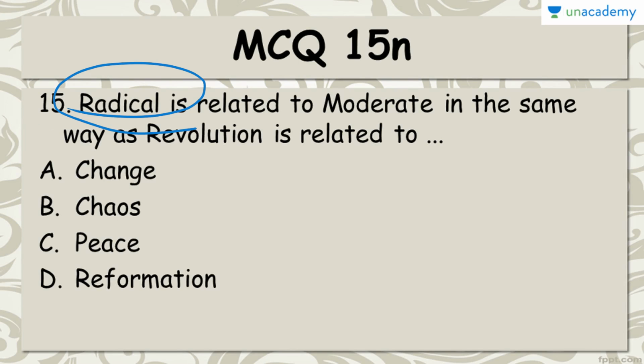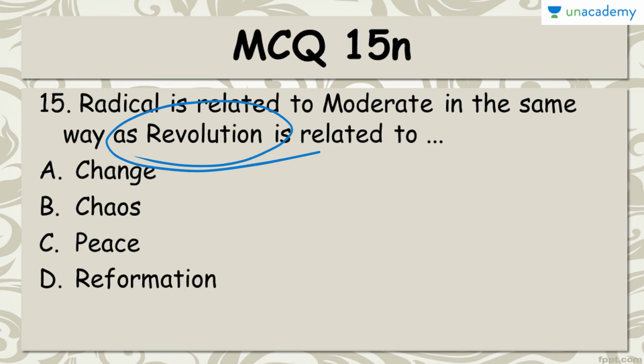So we had a radical movement of independence also, right? So you must remember this thing. I hope you remember. And there were moderates, people who didn't support violence. So radicals are the violent people, moderates are the non-violent ones. Therefore they're opposite to one another. Revolution is for the radical ones who fight, and peace is for the ones who are moderate, who do not fight. Therefore, revolution is the opposite of peace.